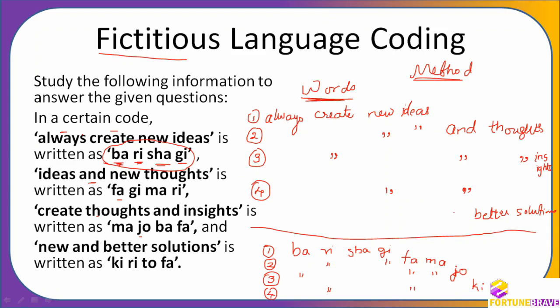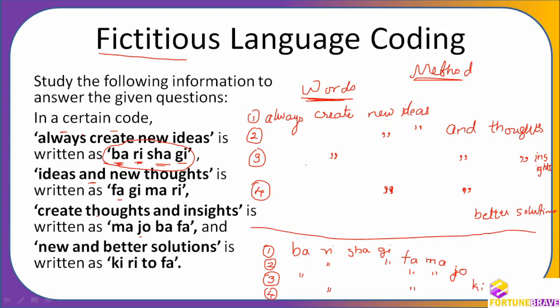Okay. Now what you have to do is identify the same letters, because how you solve these questions is you have to identify where the same words are coming and where the same codes are coming. For example, see here.